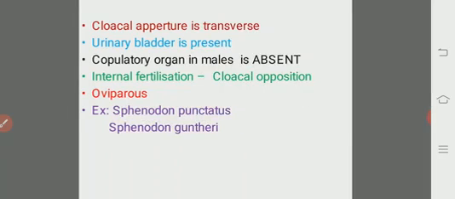And the cloacal aperture is transverse, and a urinary bladder is present. And the most important thing, when you compare all the living reptiles, this is the only organism which has no copulatory organ in the male. There is no copulatory organ at all in the male. This is also very, very important. So the presence of amphicoelous vertebrae is also important.